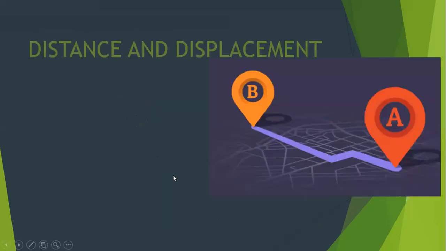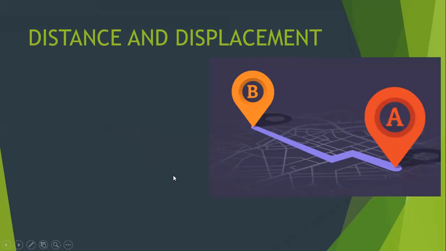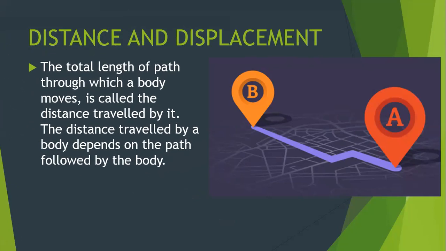Now we'll start with our term, that is distance and displacement. Let's start with distance and displacement. The first term which we call distance. So what is distance now? Distance is the total length of path through which a body moves, called the distance traveled by it. The distance traveled by a body depends on the path followed by the body.